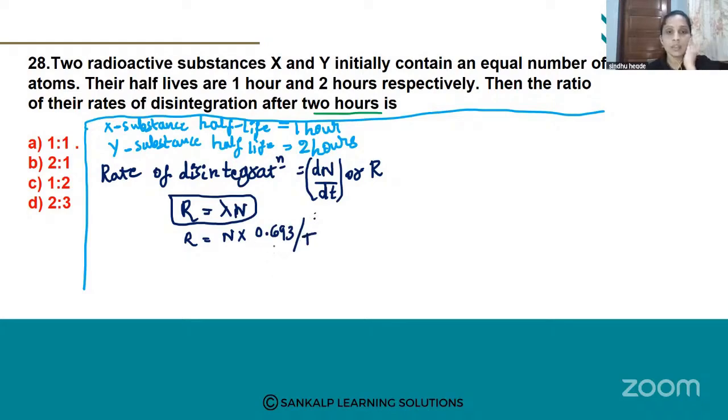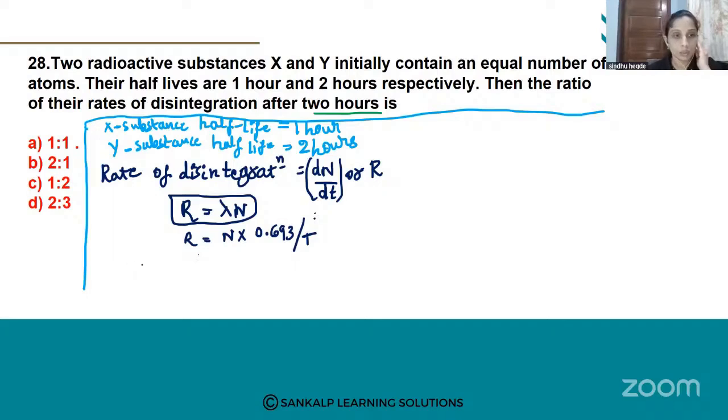Okay, then what is N here? N is nothing but the number of substances at a time T. Okay, see here, take the ratio of disintegration for X and Y. Here they give the substance X and Y. So you have to calculate the disintegration for X and Y.